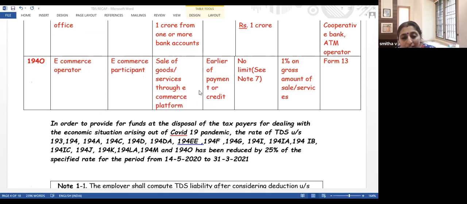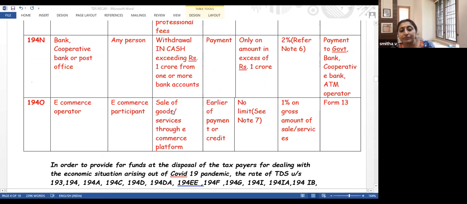If you are an individual or HUF and your total sale through Amazon does not exceed 5 lakh, then there is no requirement for tax deduction. Is this understood, Rida? Okay. But that 5 lakh limit is applicable only for an individual or HUF.